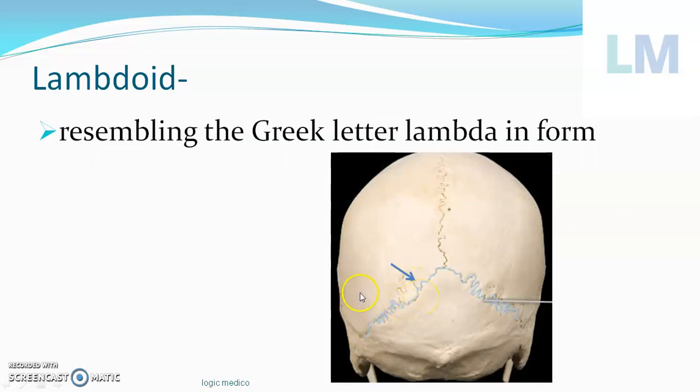Sometimes when you take an X-ray, if we see some gap like this, some island of bone, especially if the person has met with a road traffic accident, we feel that there is a fracture in the skull, but actually there is no fracture. There is an extra island of bone like this. They are called sutural bones because they are present within the suture. They are also called supernumerary bones. How many bones do we have? 206. This is extra. So supernumerary or accessory bones mean extra bones. So we should be aware of certain things like that to avoid unnecessary treatment.